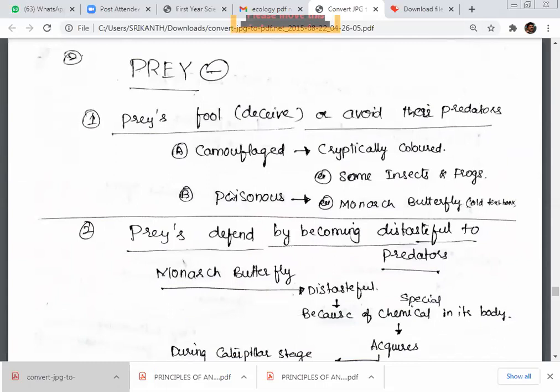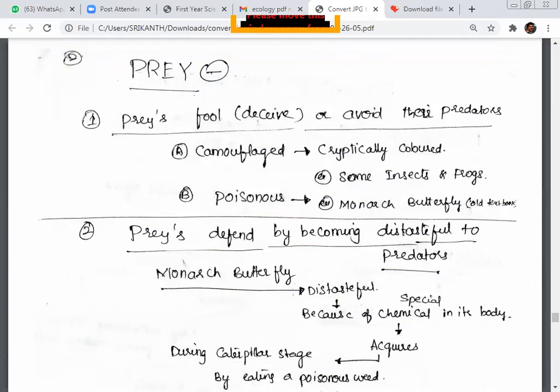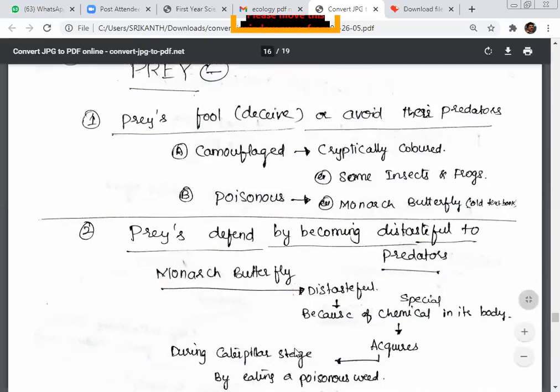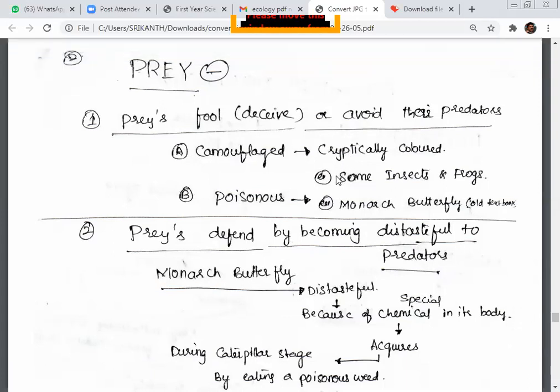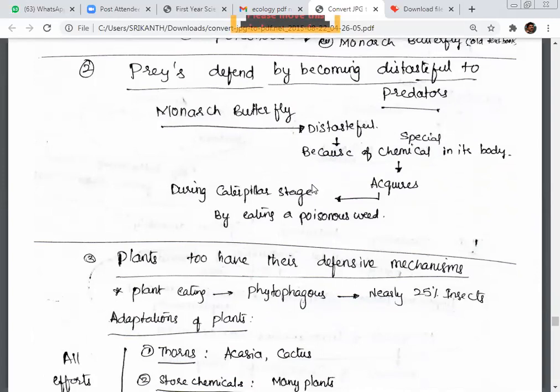Next, about the prey: prey fool or deceive the predator, or avoid it. We have some examples: camouflage, cryptically colored insects and frogs. The monarch butterfly is poisonous. Prey is defined by becoming distasteful to the predator. The monarch butterfly is distasteful because of a special chemical in its body, which it acquires during the caterpillar stage by eating poisonous weeds.